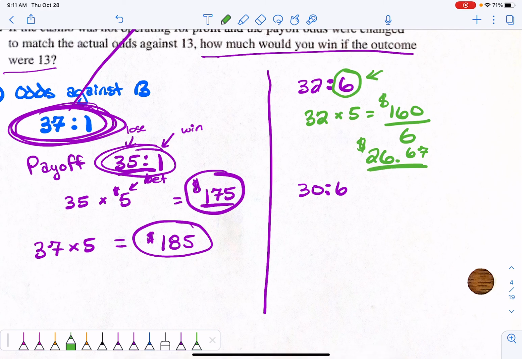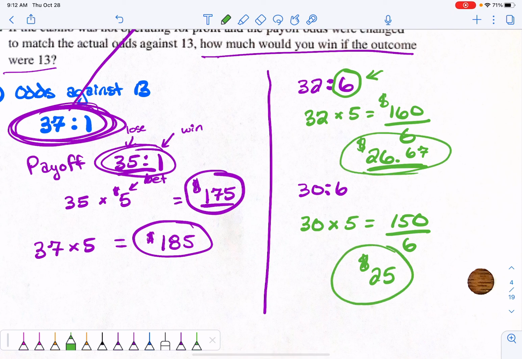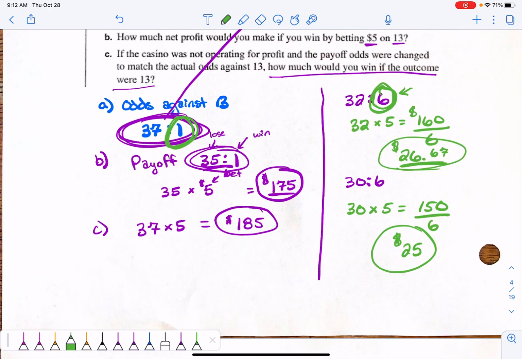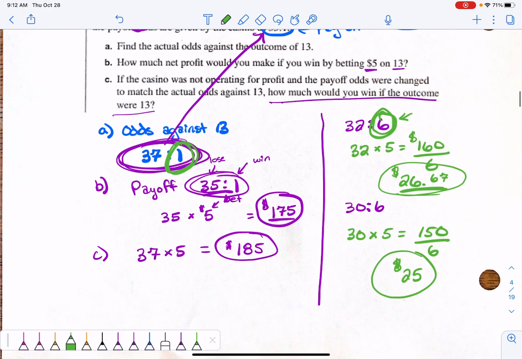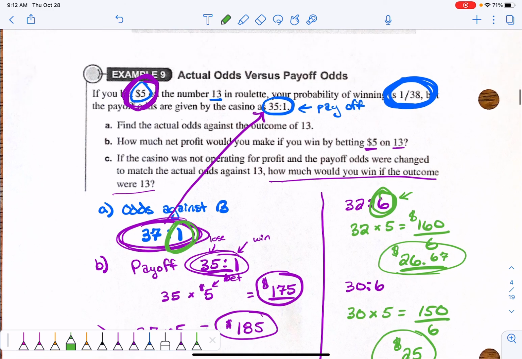Now, this is what you should get, but if the casino is pocketing that extra 2, you would actually only take 30 times 5, which is 150, and you're dividing that by 6, because again, 6 people are winning that. So 150 divided by 6, and that is $25. So you're only going to be winning $25 rather than the $26.67, because they're pocketing that extra amount. Okay, so I do know that on your homework assignment, rather than doing a 1 here, they do another number, and you will have to remember to divide by that number. So that's kind of how that works. Okay, so hopefully that made sense. Refer back to this example when you do that problem, and that should make a little bit more sense. Okay, all right, there we go.